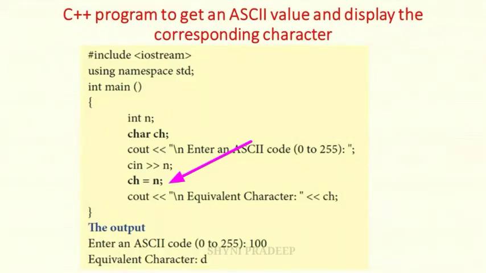That means you find out the ASCII value of the given integer value. So n is 100. Its equivalent character, cout the equivalent character ch, is what? Lowercase d. It will be printed on the output screen.